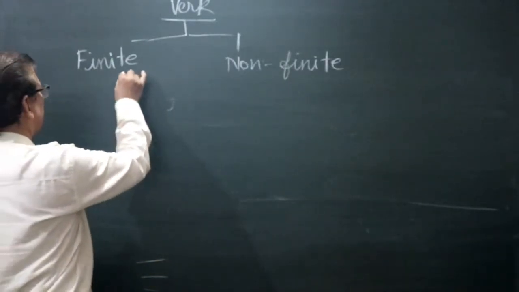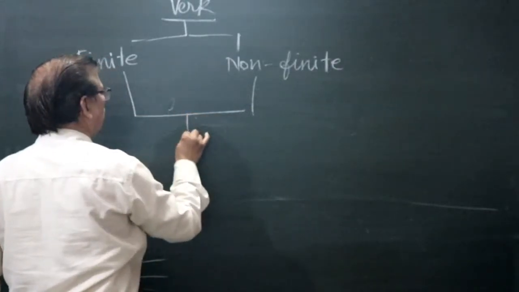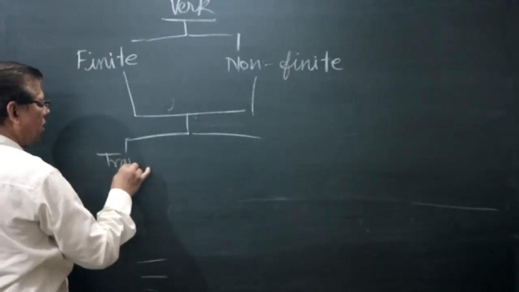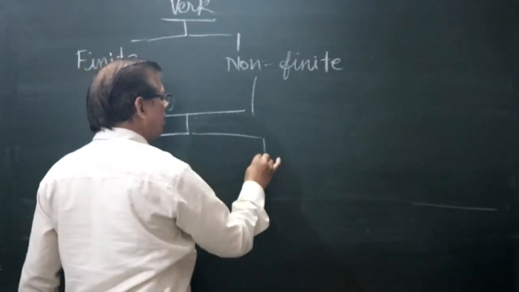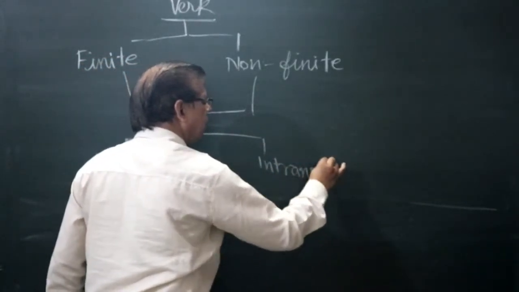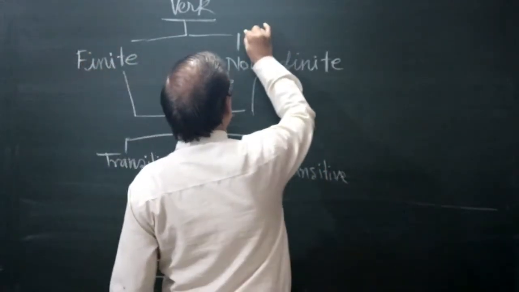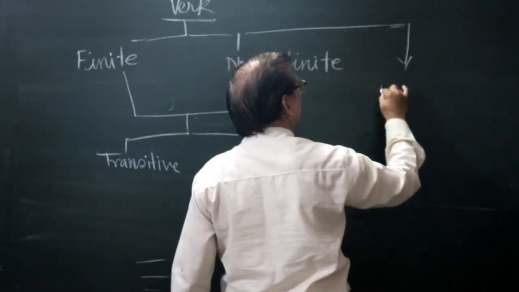In both of them, finite and non-finite, there are two other types: transitive verb and intransitive verb. And a third type can also be there, that is auxiliary.